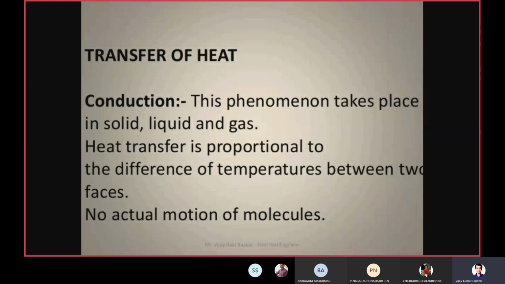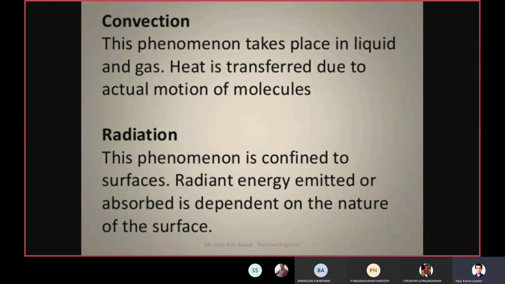Now what does the heat transfer depend upon? It depends upon the difference of temperature between the two phases. That is the first method of transfer of heat energy: conduction.